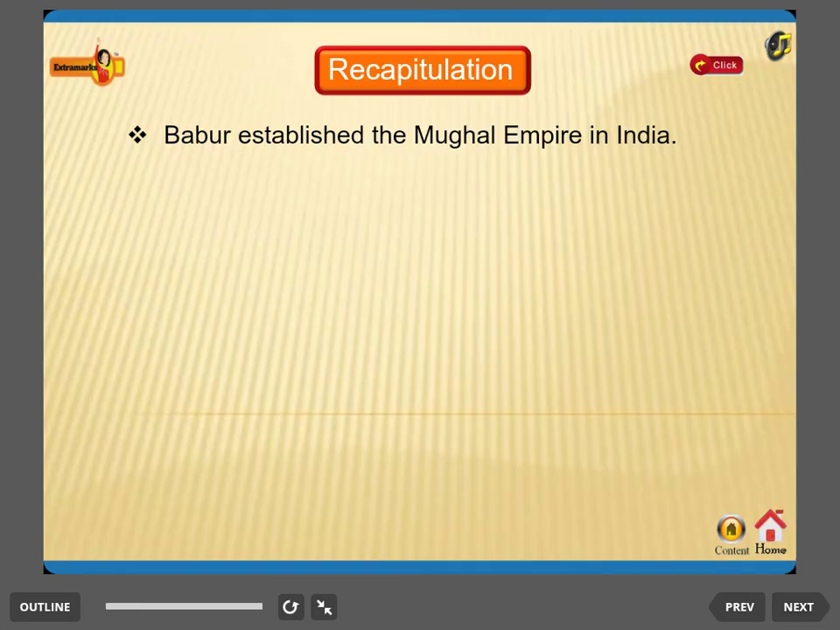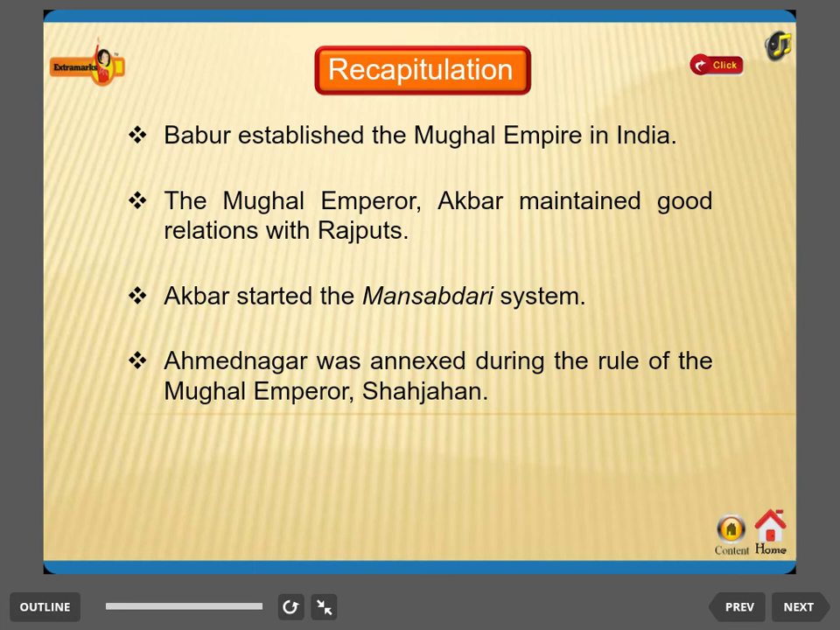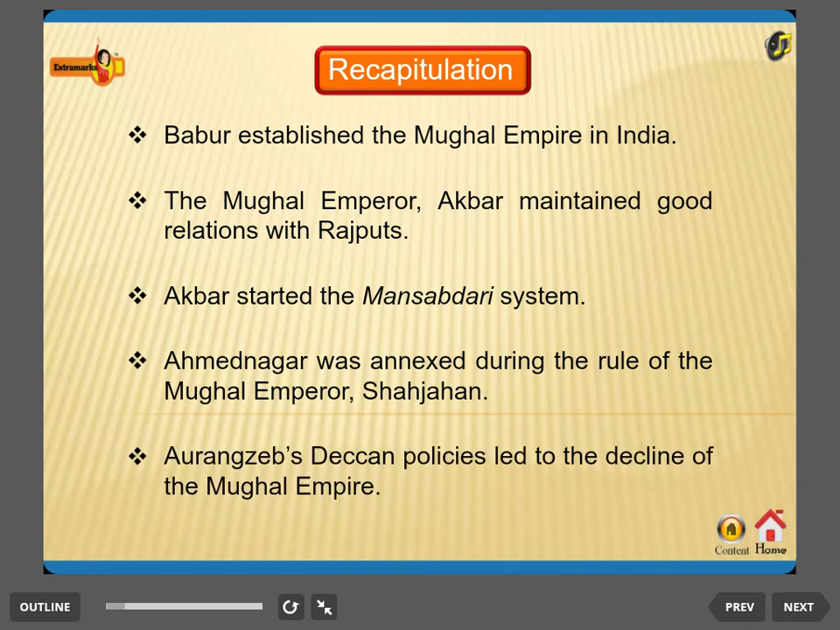Recapitulation. Babur established the Mughal Empire in India. Mughal Emperor Akbar maintained good relations with Rajputs. Akbar started the Mansabdari system. Ahmednagar was annexed during the rule of Mughal Emperor Shah Jahan. Aurangzeb's Deccan policies led to the decline of Mughal Empire.